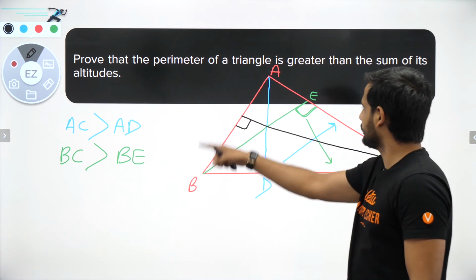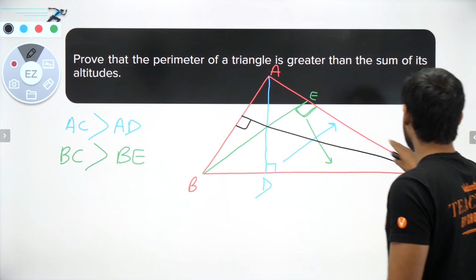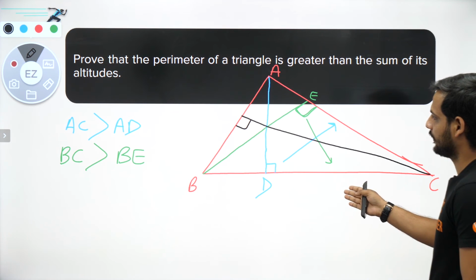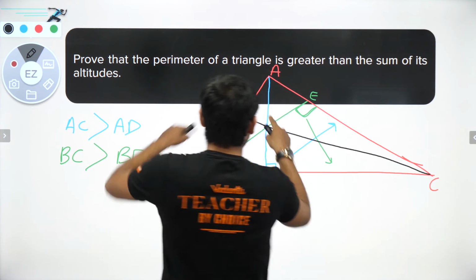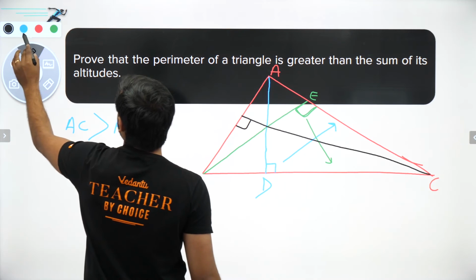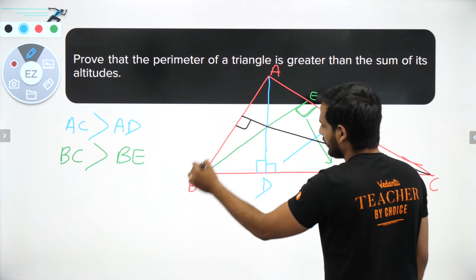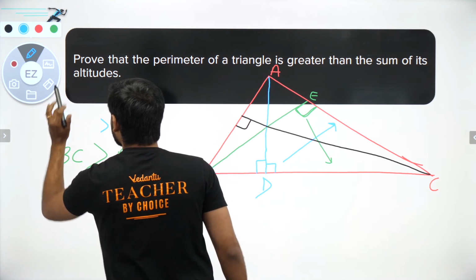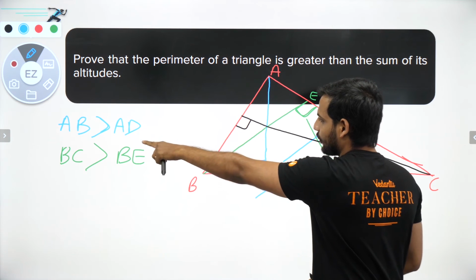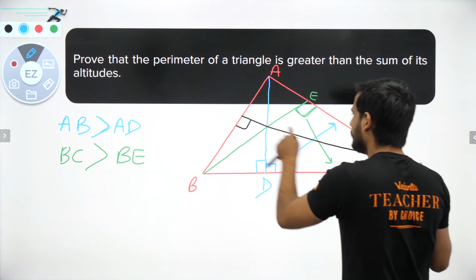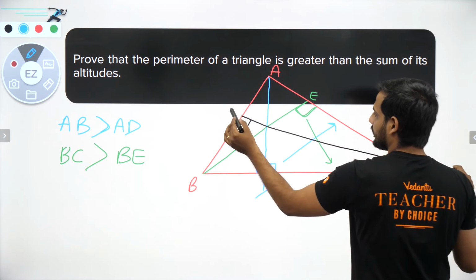So I have taken AC, BC, and this time I want AB. AC I could have got at that time. So here I'll do one thing. In this blue part, I will take AB. I can also take triangle ABD. So I will take triangle ABD and say AB is greater than AD. So now I have got AB, then I have got BC, and from this altitude, I will take triangle AFC, and let us say this is F.